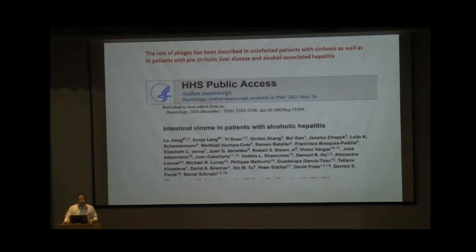Various studies have been published showing that phages have been described in uninfected patients with cirrhosis, as well as in patients with pre-cirrhotic liver disease and alcohol-associated hepatitis. This is one of the studies, in 2020 in Hepatology, in which patients with alcoholic liver disease and alcoholic hepatitis had several phages absent in healthy controls, like Escherichia phage, Enterobacteria phage, Enterococcus phage.